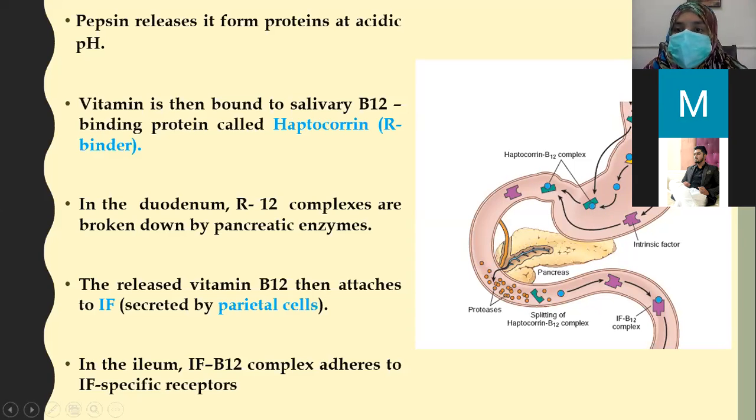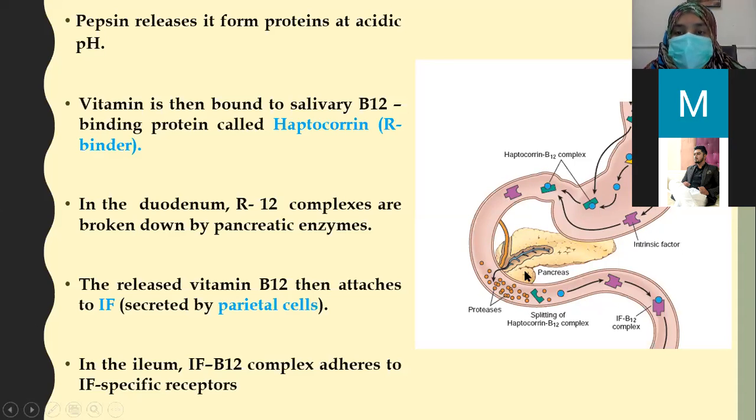So this heptocorrin B12 complex is formed in stomach. What happens? There are gastric parietal cells. They release this intrinsic factor. So this intrinsic factor moves with the food into the intestine. Now this intrinsic factor as well as the heptocorrin B12 complex, this enters the intestine.